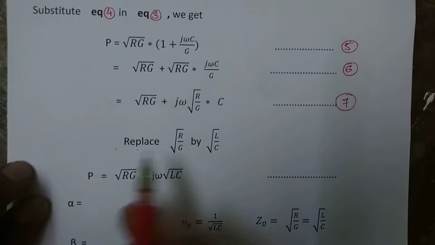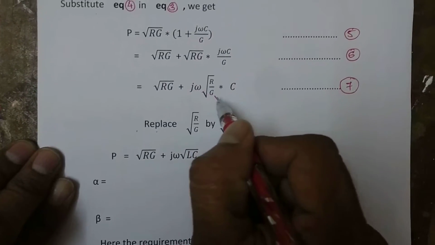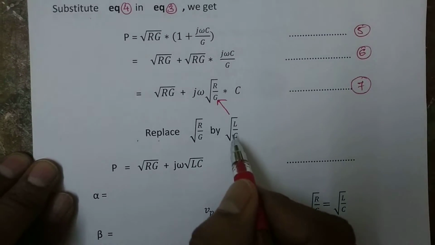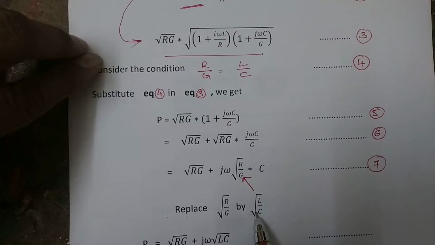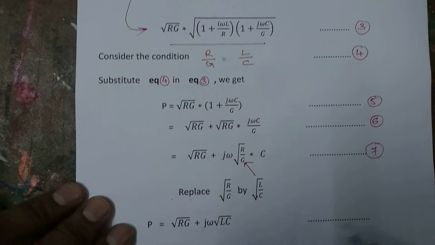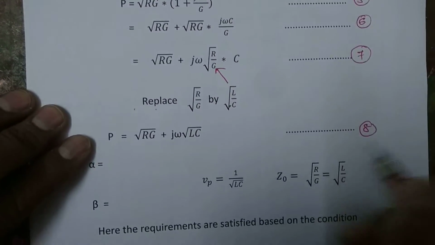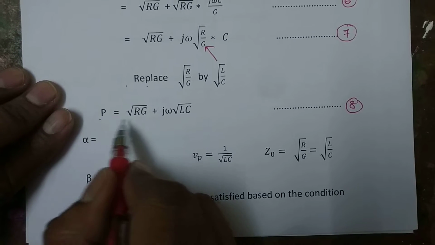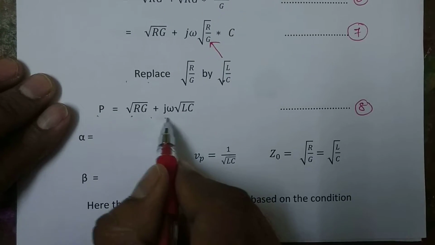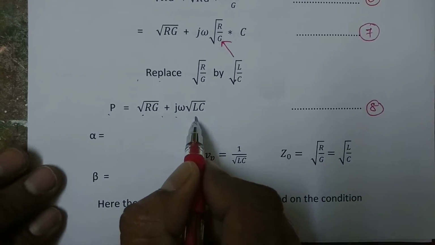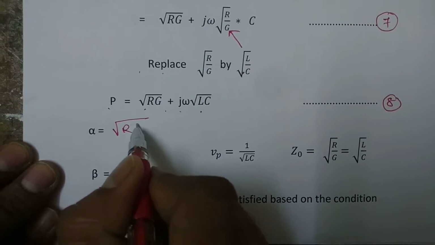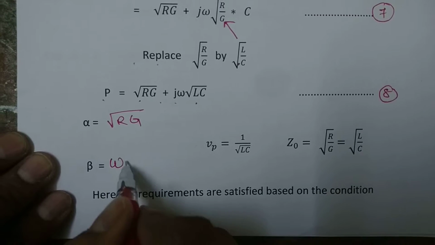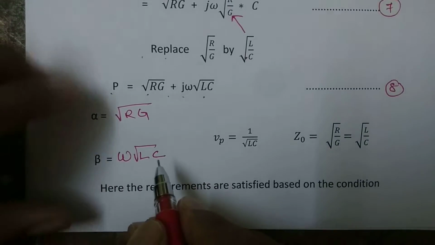Now replace this R by G by L by C based on equation number 4. It is simplified as equation number 8, that is P equal to root RG plus j omega root LC. Here alpha is equal to root RG, beta is equal to omega root LC.